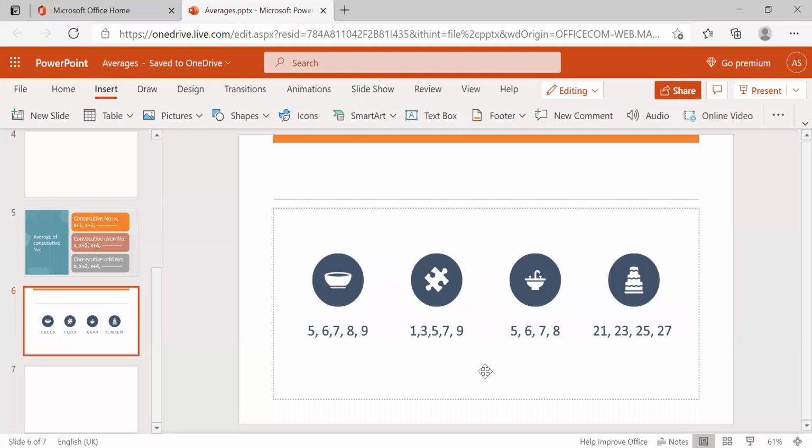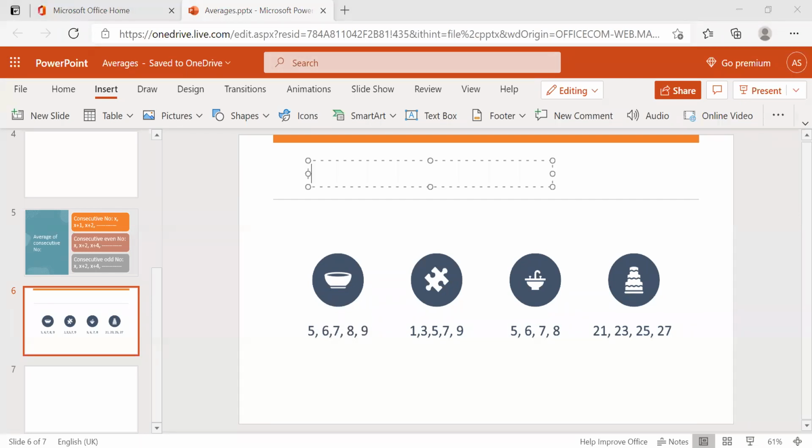These common differences are what make them consecutive numbers. So the first one, 5, 6, 7, 8, 9, is a general consecutive series with a uniform difference of 1. And the average formula for it is nothing but exactly the middle number.